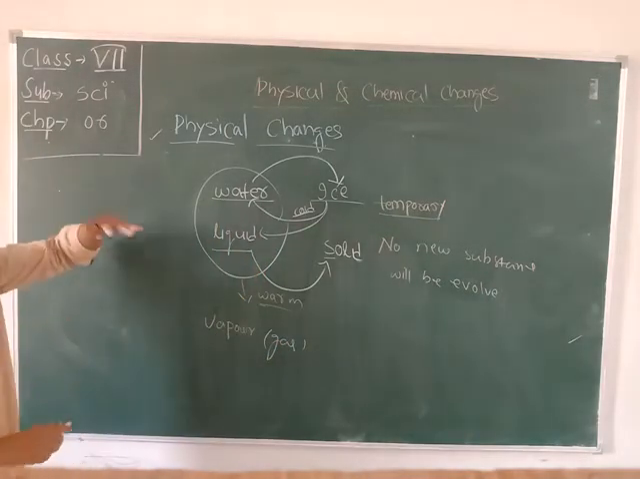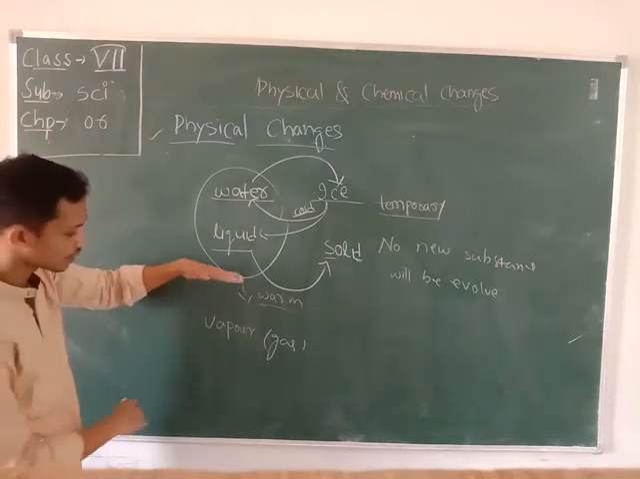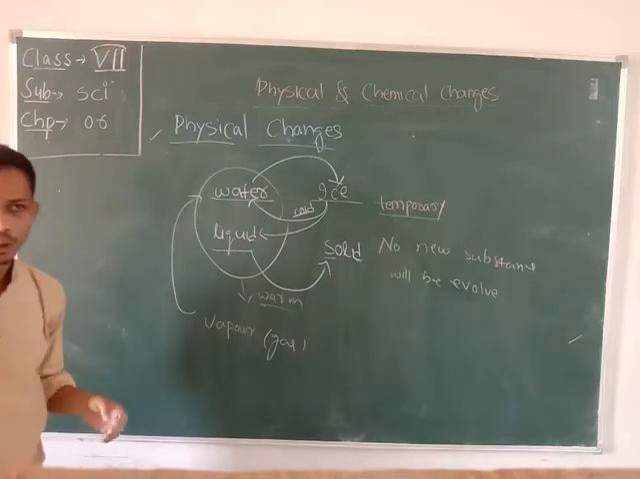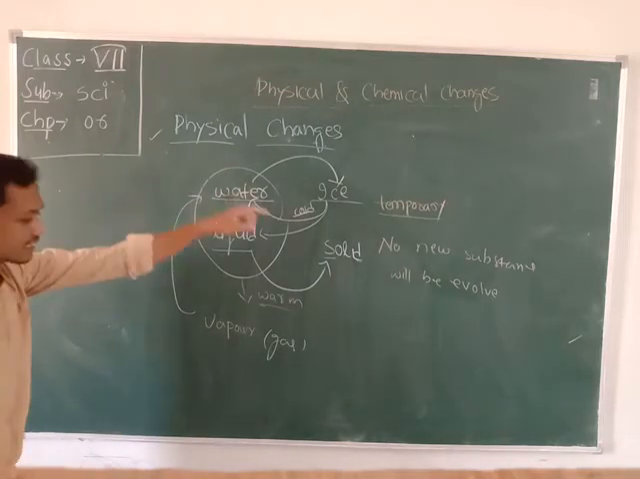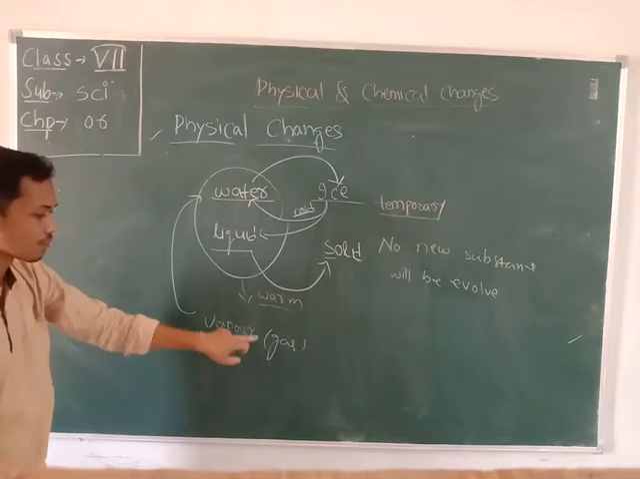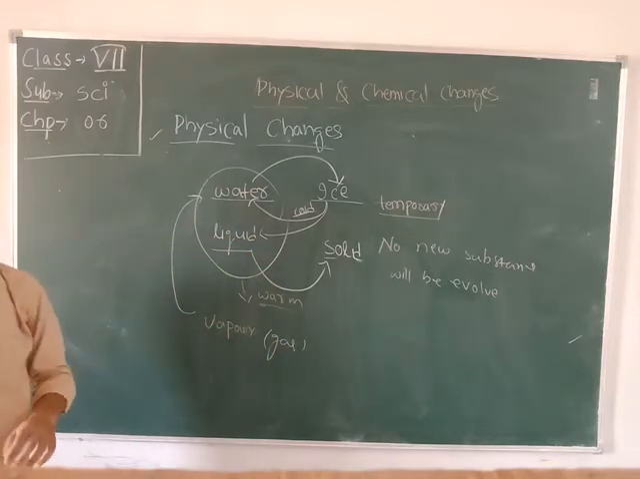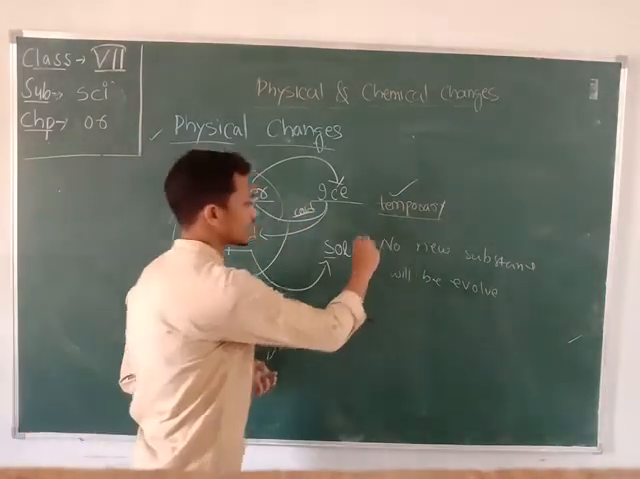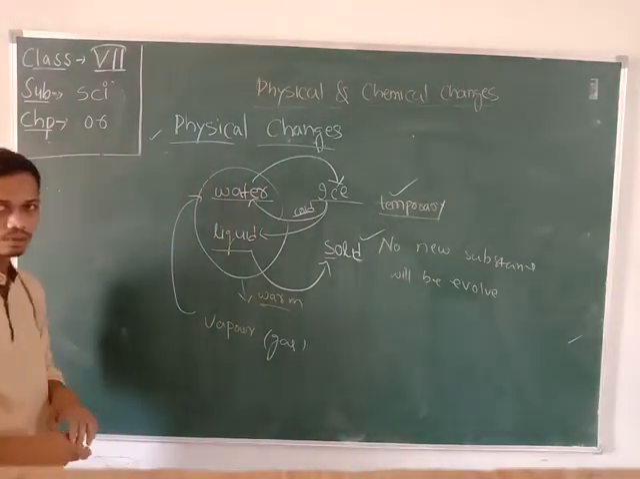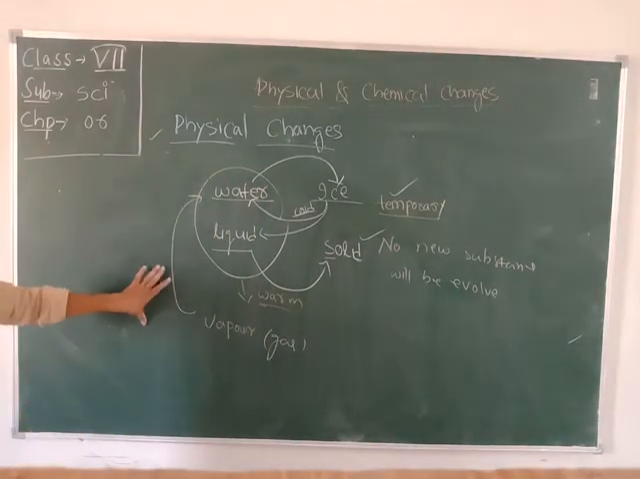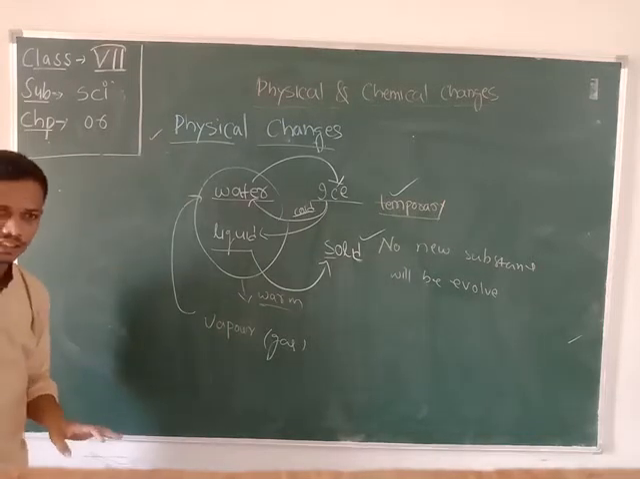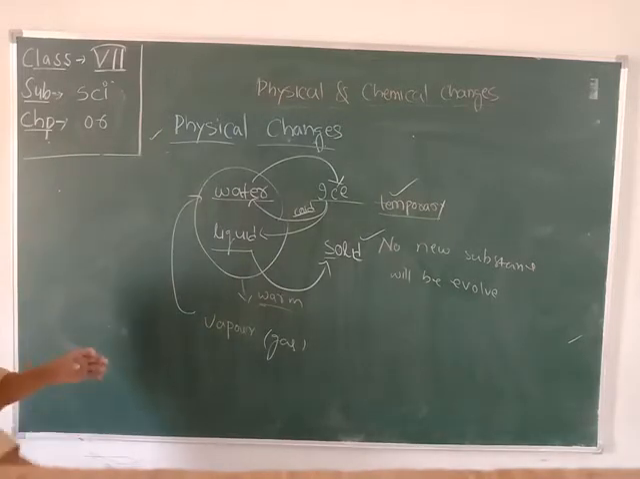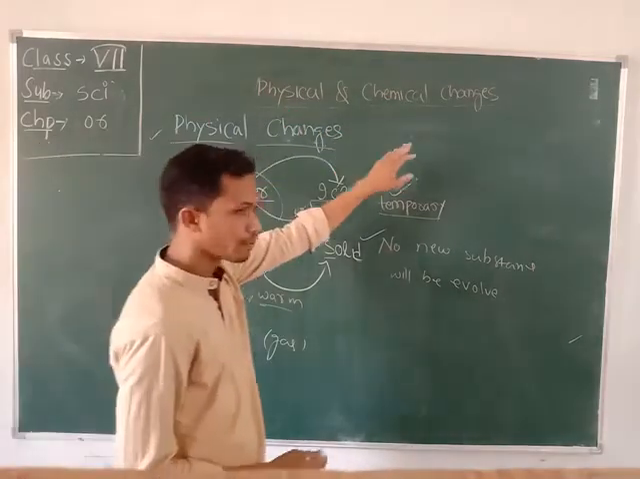Whenever we place a cap over the vapor, after some time all the vapor turns back into water. So here the liquid changes into gas, but after some time the vapor also turns into water. This is also a temporary process, and no new substance is evolved. These types of changes are called physical changes. Only the physical property of the substance is changed. So the physical changes are temporary changes.